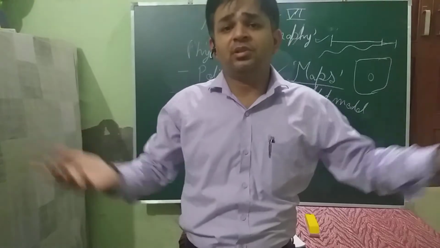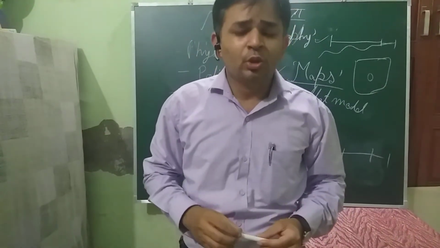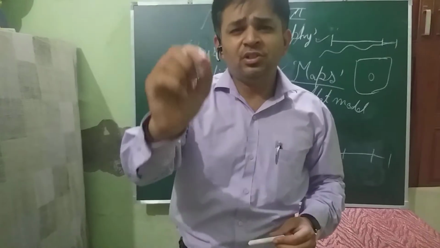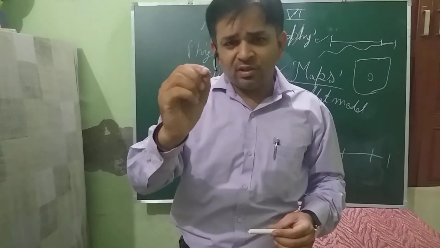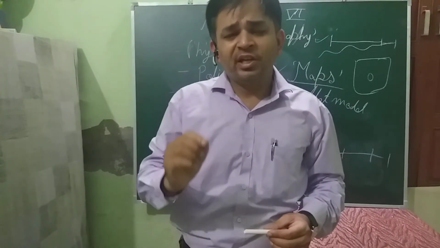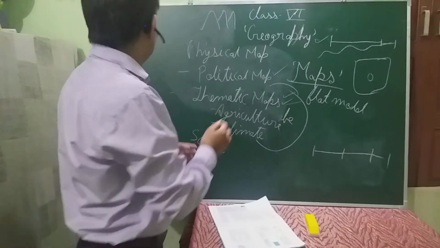We can't of course cover the entire map on a small A4 sheet. So every inch of that sheet is related to an actual kilometer of that place. Let me give you an example.